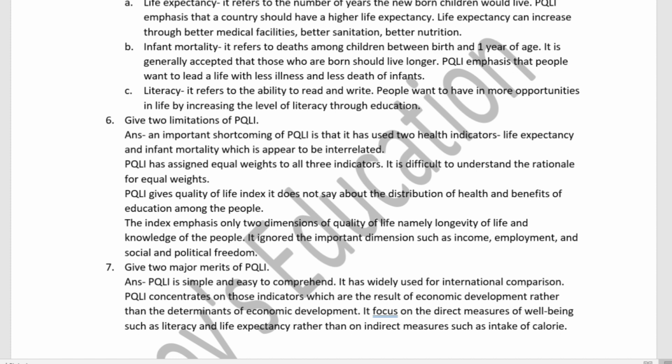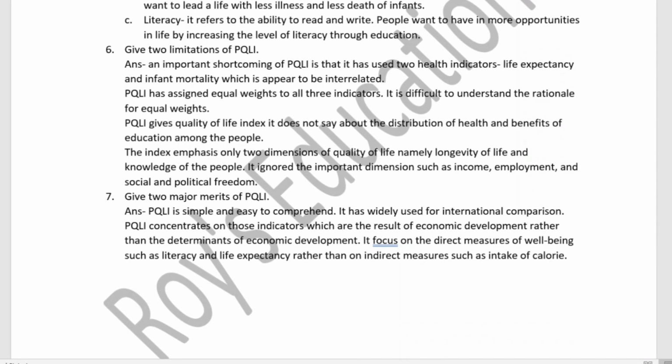Next, give two merits of PQLI. The two merits are that it is simple and easy to comprehend, and it is widely used for international comparison. Next, PQLI concentrates on those indicators which are the result of economic development rather than the determinants of economic development. Next, it focuses on direct measures of well-being such as literacy and life expectancy rather than on indirect measures such as calorie intake.